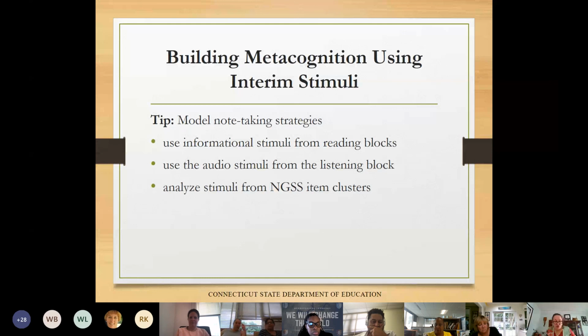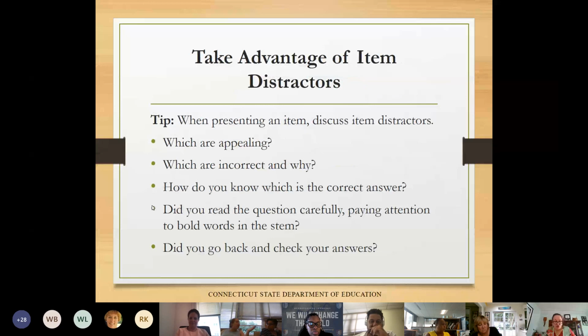Short discussions concerning test-taking skills, super important, might include asking students why they chose the answer that they did, or even to read the stem more closely, which is something we looked at in the listening. If it says pick two, you don't get partial credit. You either do the full item and pick both, or you get 0. So they need to be reading the stems more closely.